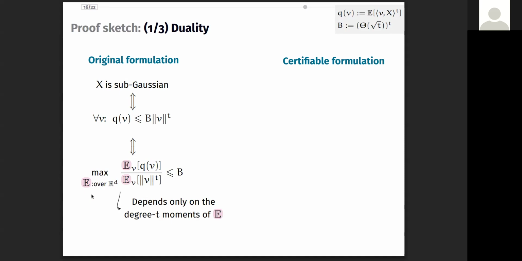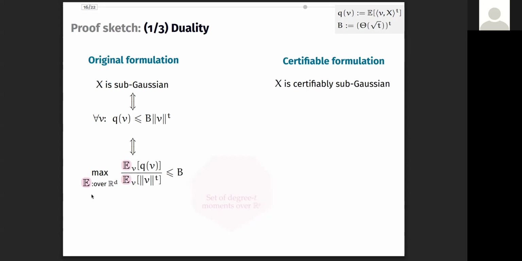Now, since the set of these moments is convex and the required inequality is linear in the moments, this is a convex program. Still, we cannot check this condition efficiently because this set is too large and intractable to optimize over. However, as we'll soon see, the notion of certifiable subgaussianity makes this set tractable.